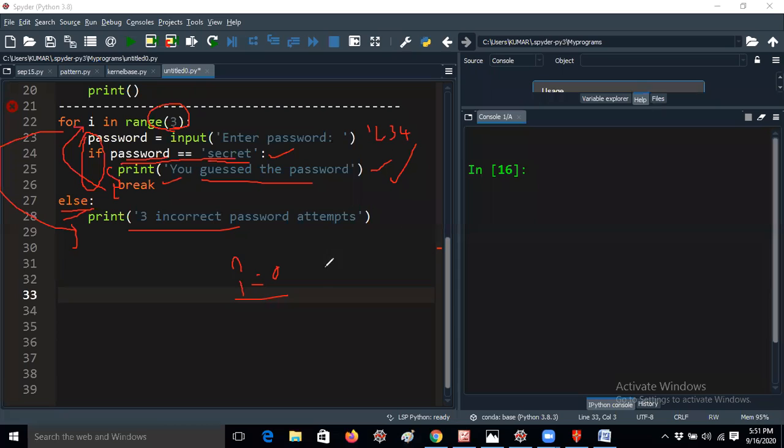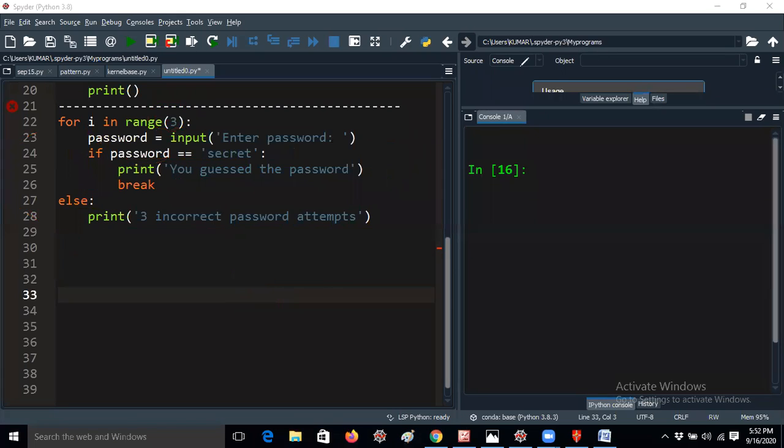Right now i value will be 1. If I give a second wrong password, 1 2 3 4 double equal to secret, that means the condition is again false. Then again it will take range, a third attempt. You have to be very careful about it. I'm entering the wrong password again. Then it will go to the else part, and 3 incorrect password attempts will be displayed.